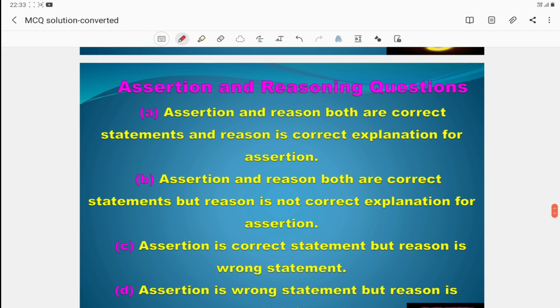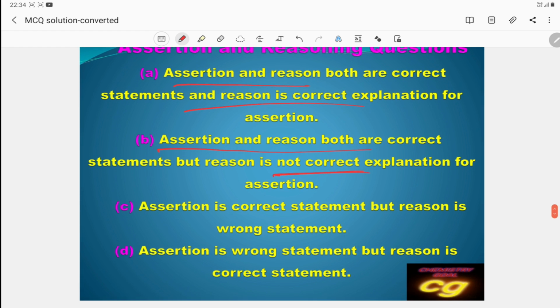Then this is an assertion reasoning question. Already you know in assertion reasoning 4 choices are there. One choice is both assertion and reason are correct and reason is the correct explanation of assertion. Second, both are correct, but reason is not the correct explanation of assertion. Then C, assertion is correct but reason is wrong, and D, assertion is wrong but reason is correct.